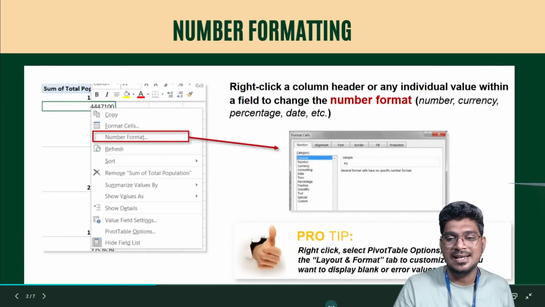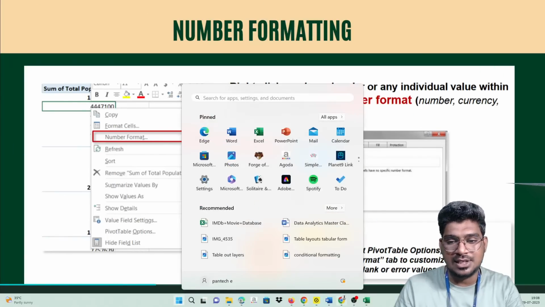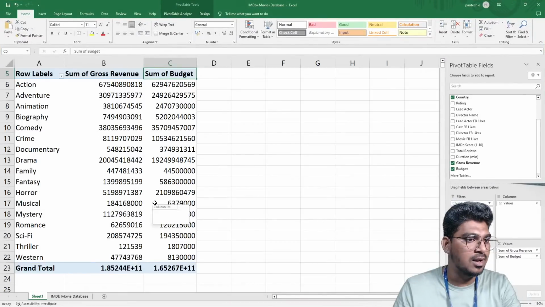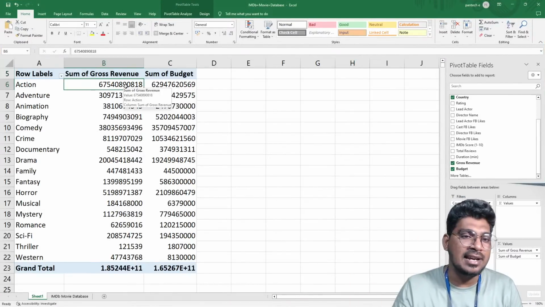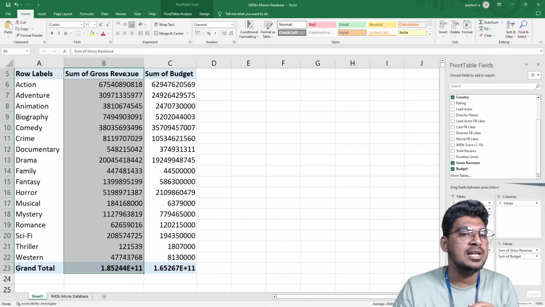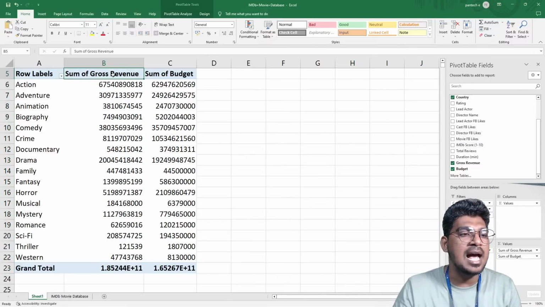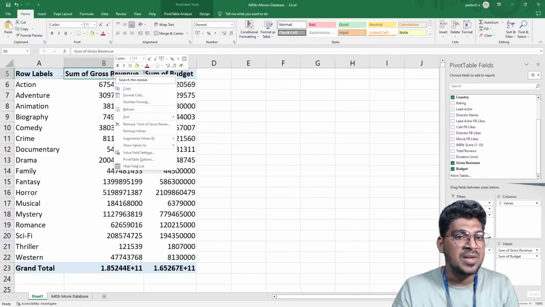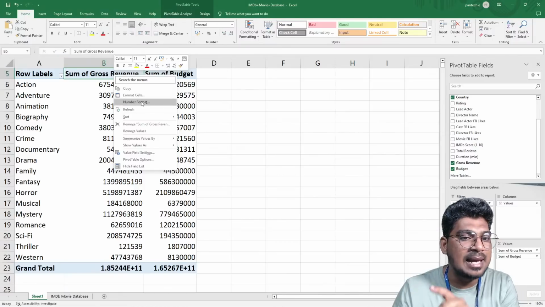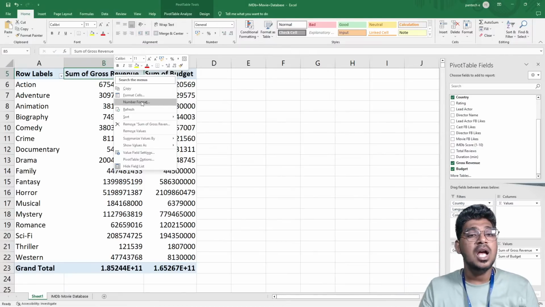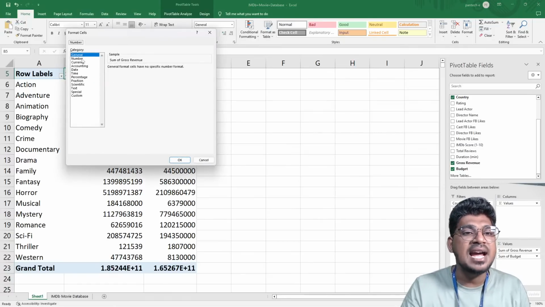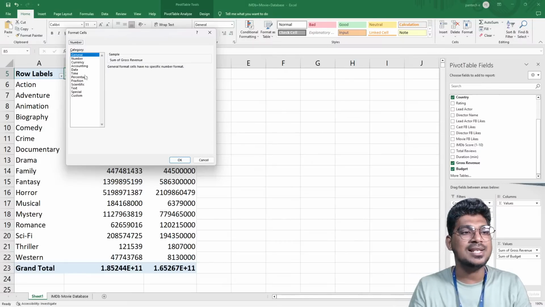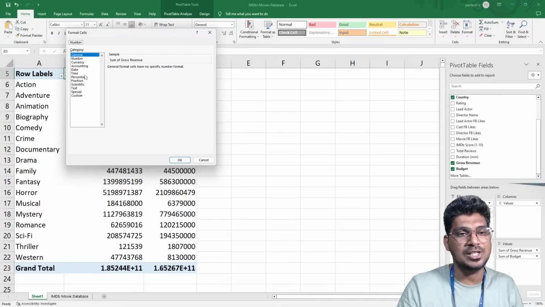So I'm going to open this particular pivot table. Now I want to change the number format. We have two different options: you can click here and you can click here. So just right click here, and you can see this 1, 2, 3. That is the number format. I want to change this number format. So just click here, and we have several options. I hope you guys are watching me right now.